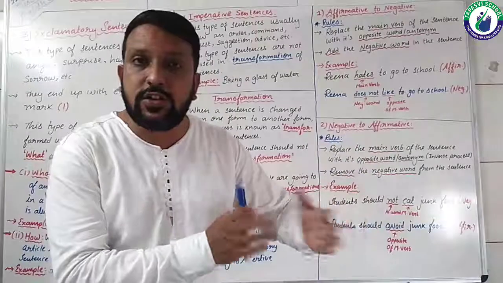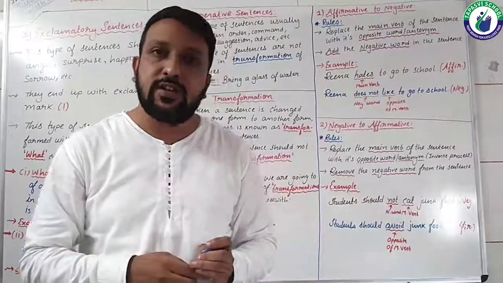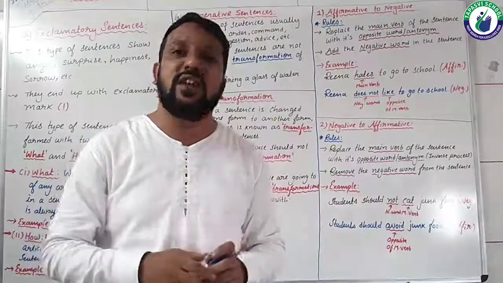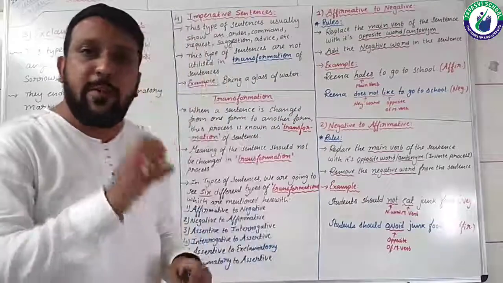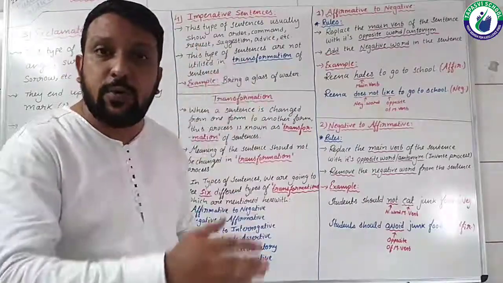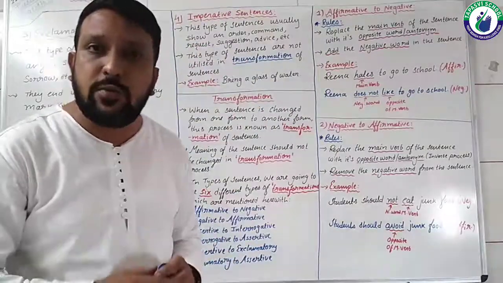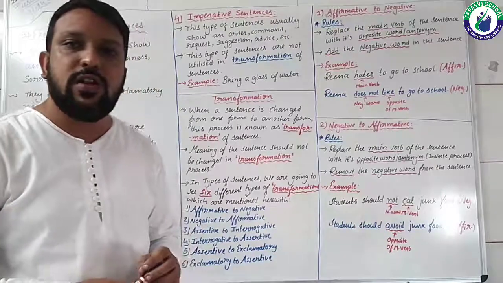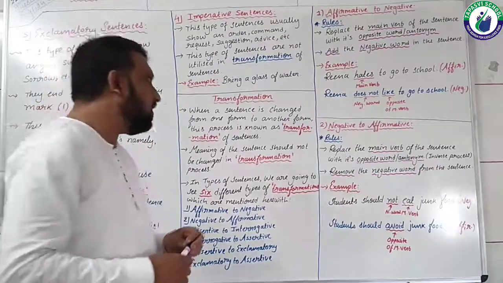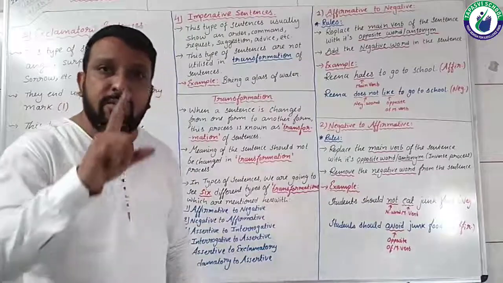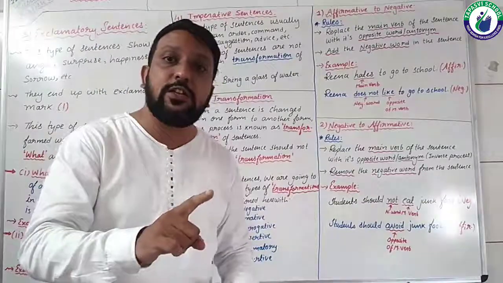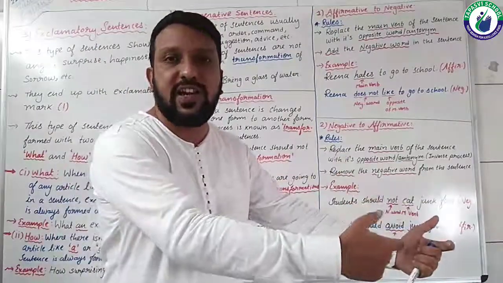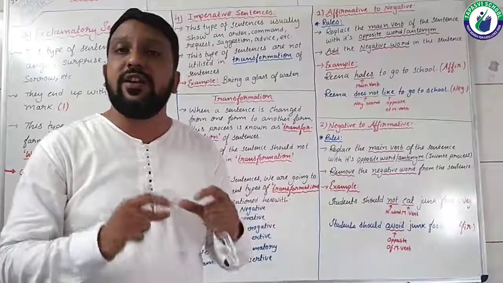These kinds of instructions you will see in your examination, and you have already seen them in 10th standard. So this type of instructions are called transformation. So what is transformation of the sentences, students? Changing from one form of sentence to another form of sentence is known as transformation of sentences.